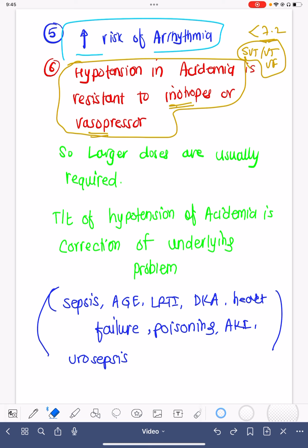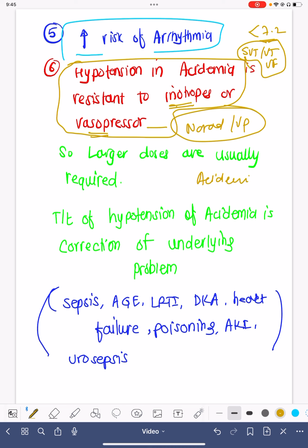If the patient doesn't have acidemia, the arteriolar dilatation will not be there, and even with a lower dosage of vasopressors like noradrenaline or vasopressin, blood pressure can be very easily maintained. So acidemia plus hypotension usually needs higher inotropic or vasopressor support.